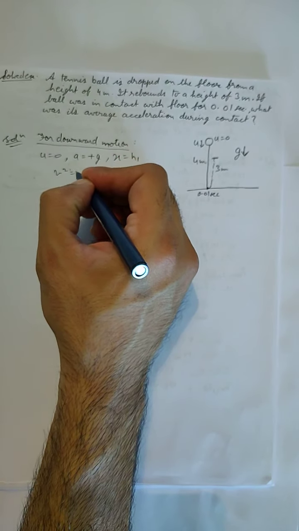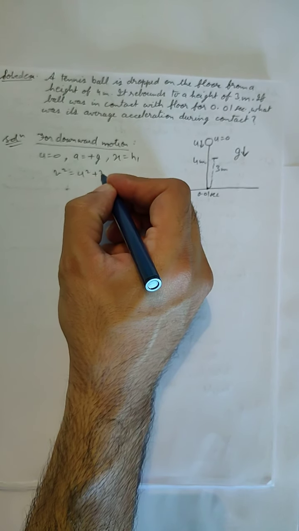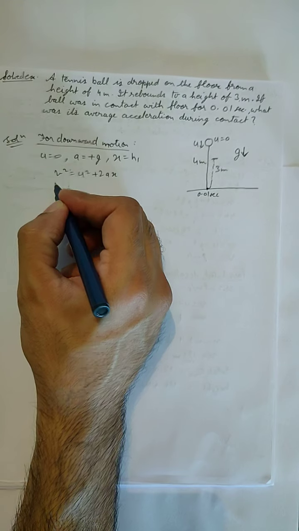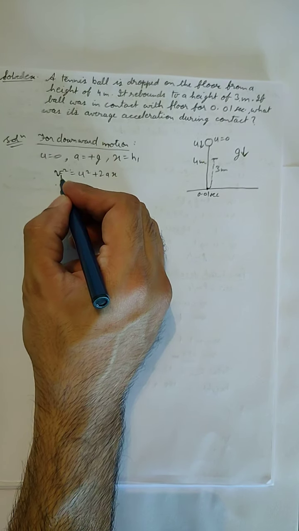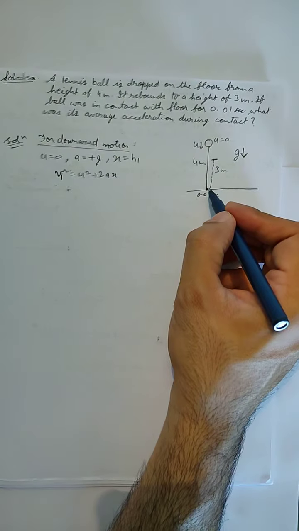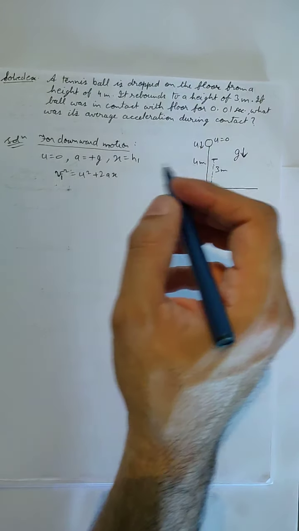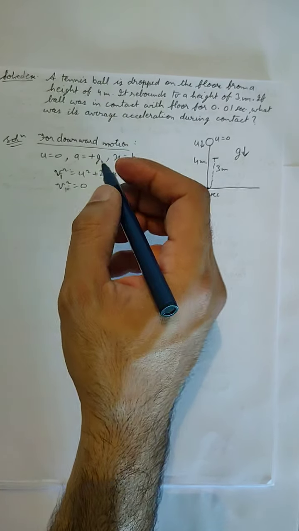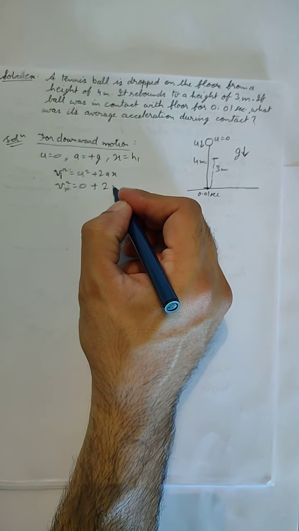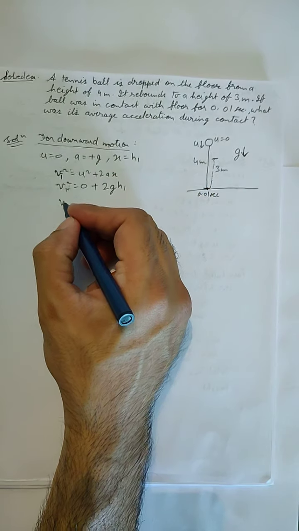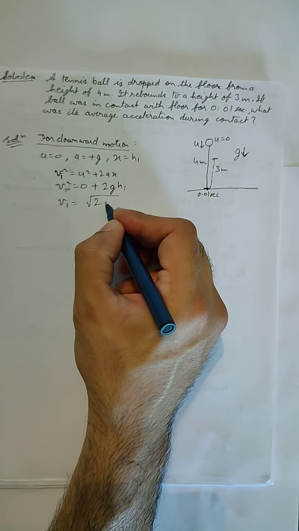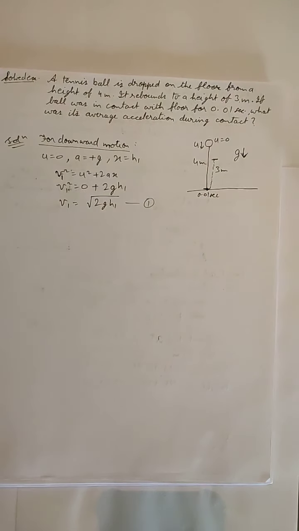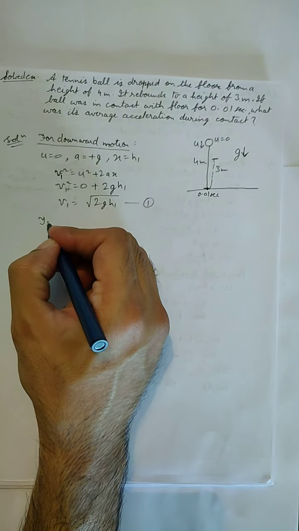So we can use the third equation of motion, v square equals u square plus 2ax, and we can write it as v1 square for downward motion, the final velocity, the velocity at this point, v1 square will be equal to 0 plus 2g h1. So we can write v1 equals root of 2g h1. This will be our first equation for the downward journey. Now for the upward motion,